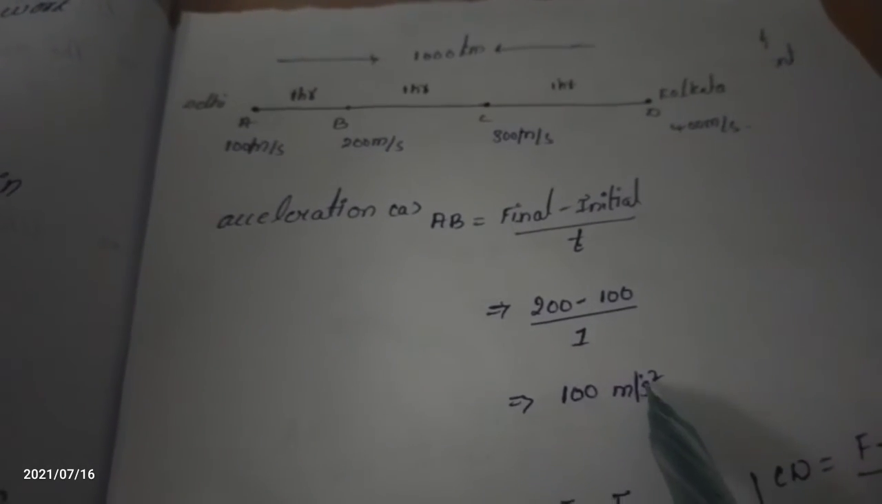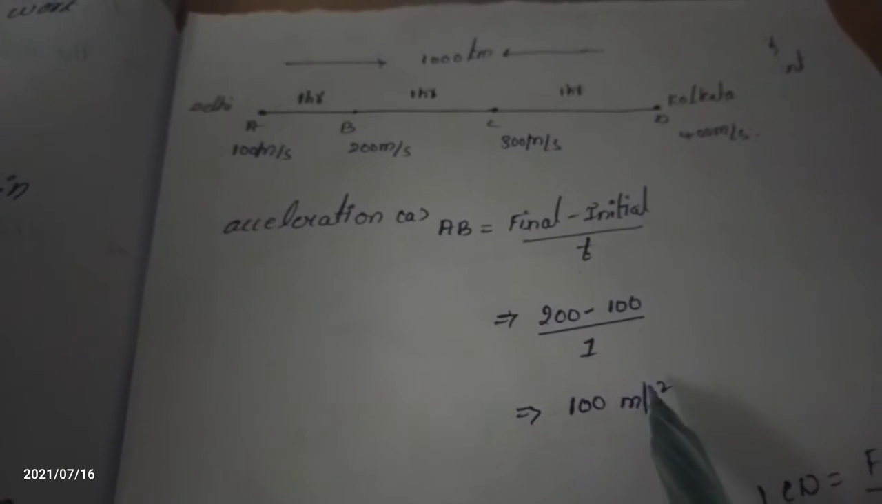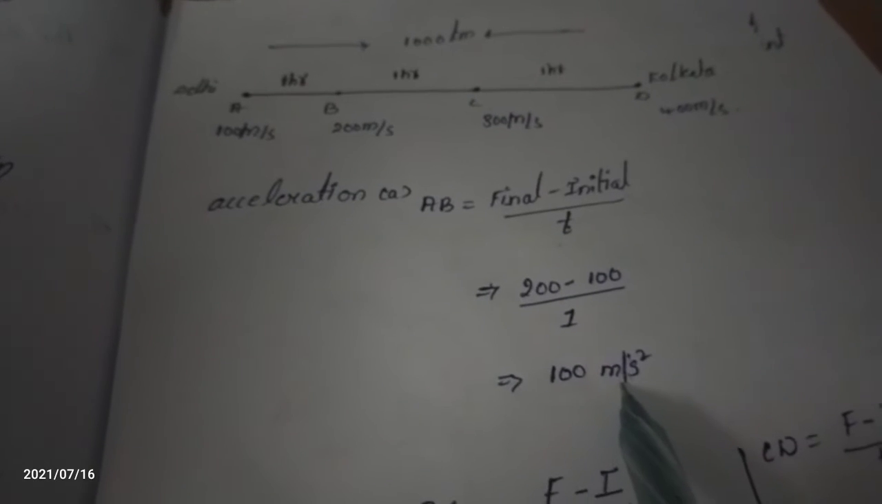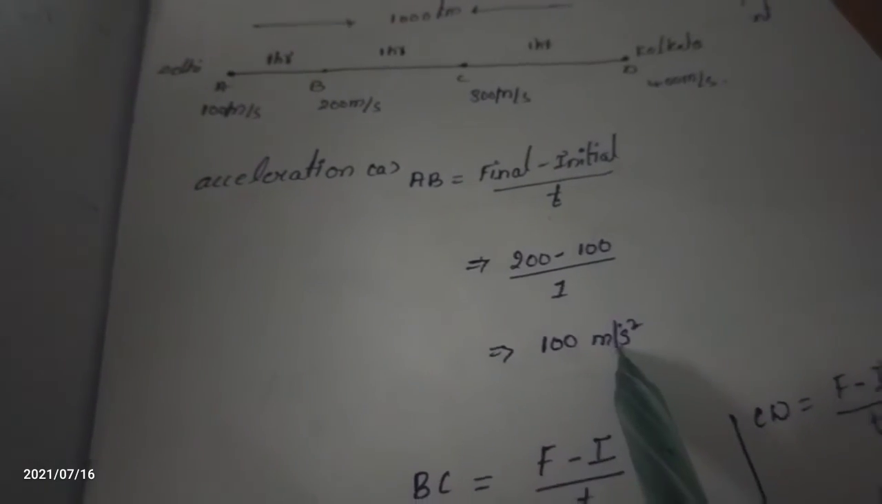Here I am taking the square of time, not meters per second, because we are finding the acceleration, not the velocity. We have to write the unit per second square because we are finding the acceleration, not velocity.